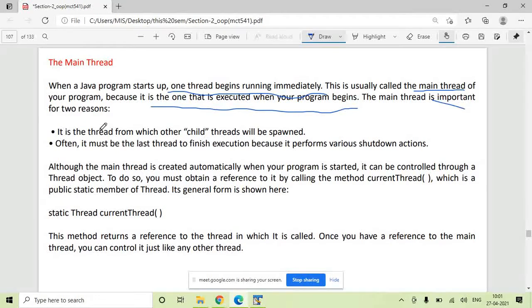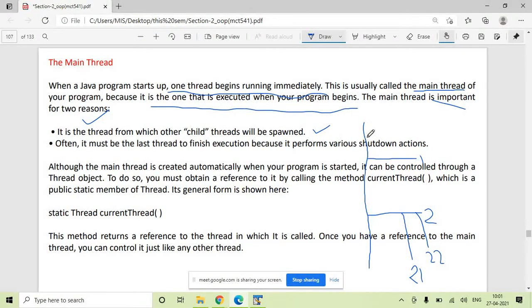Now this main thread is important for two reasons. First one is, it is the thread from which other child threads will be spawned. Spawned means it is a thread from where all other child threads will be created. Say this is your main thread. From here you start a child thread 1. From here you can start a child thread 2. From child thread 2 you can again start a new subchild 2.1, and again a new subchild 2.2.